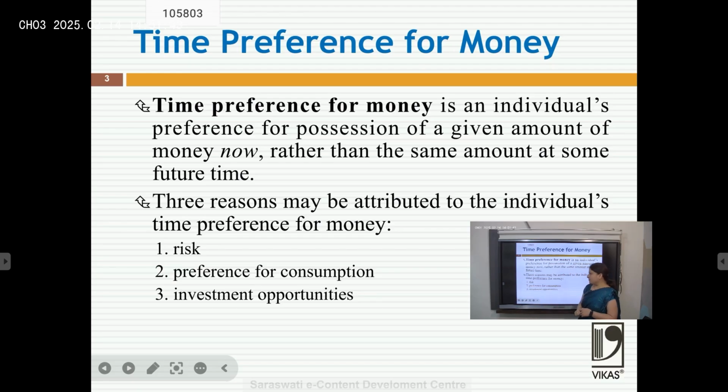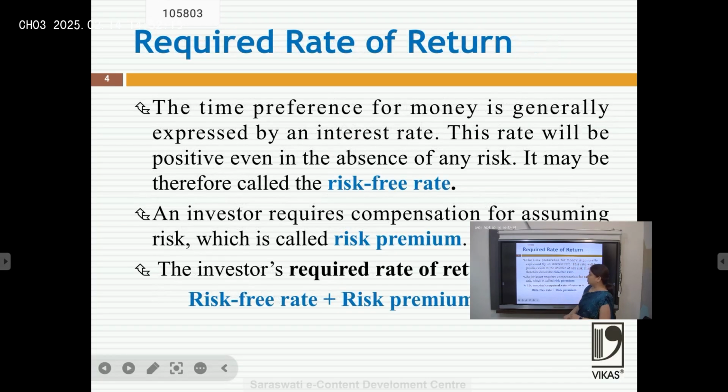Second thing, preference for consumption. Every person wants to consume the money right now rather than in future. That's why the money value today is more than the money value in future. Third thing is investment opportunities. If you have your money with you, you can invest it somewhere and you will get returns also. That's why any person wants the money in hand rather than the money in future, unless he gets some more money in future.